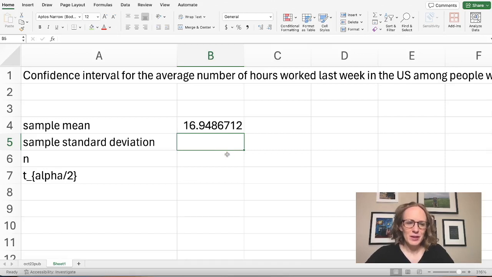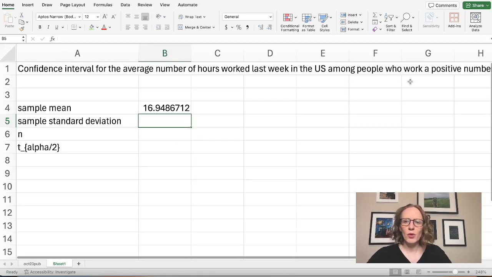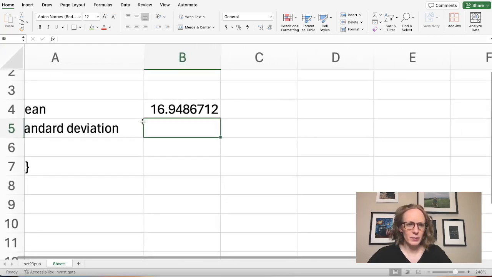But you might have an issue with this because that was including a lot of values that were -1s, things that were probably missing, and might have included people who said they worked 0 hours. And we said that we only wanted to include positive numbers.